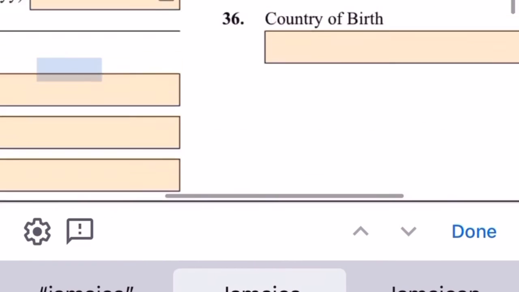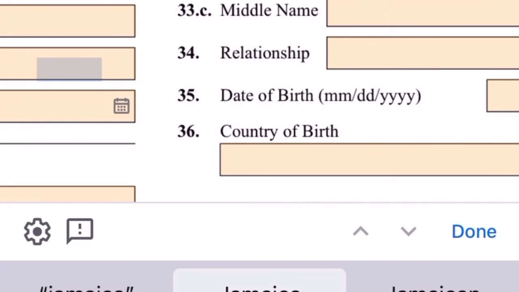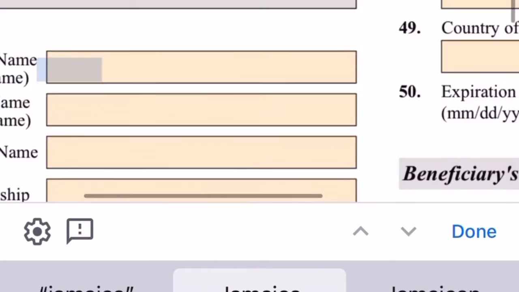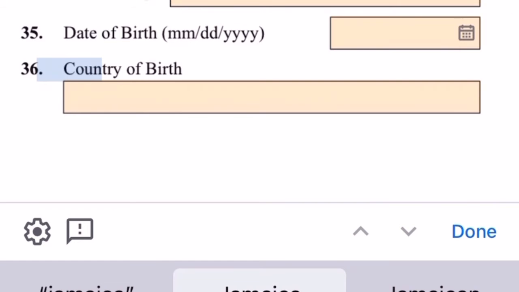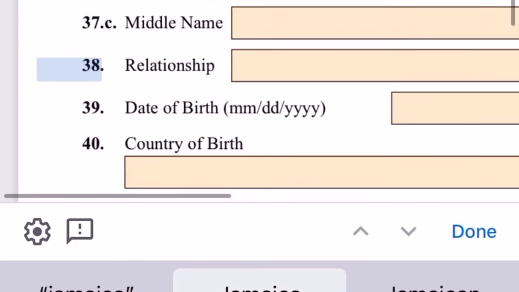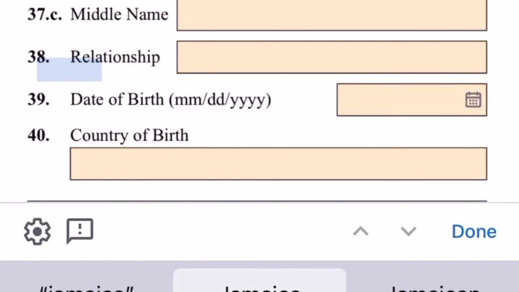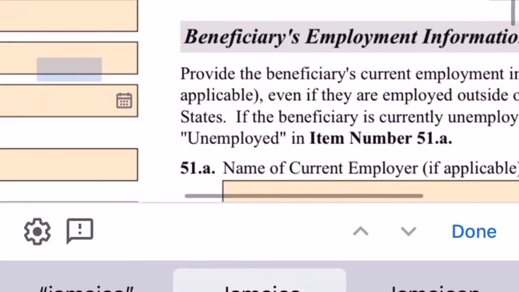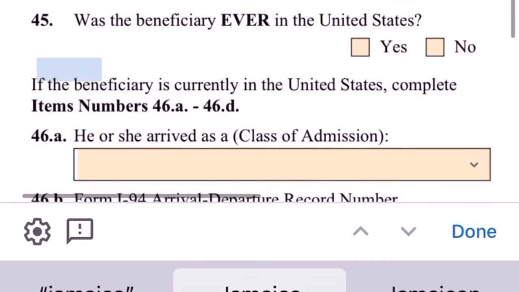So moving along, we are going to leave that one blank and continue over here. Person number 3 doesn't apply, so we're going to continue. Information about beneficiary continues. Person number 4 doesn't apply. If it doesn't apply to you, you can put not applicable, NA, or you can leave it blank. Over here, travel document number, we're going to go back over here because she doesn't have a travel document.